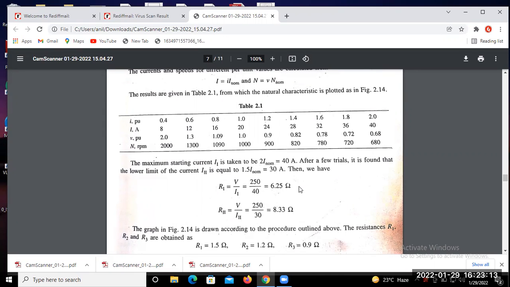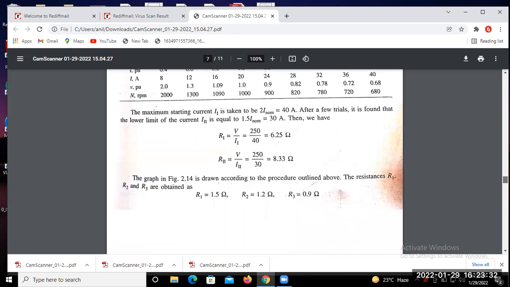Okay. So if you practice some numericals based on the DC series motor, you can learn how to apply the external resistance in the DC series motor. Okay. Next, we want to continue.